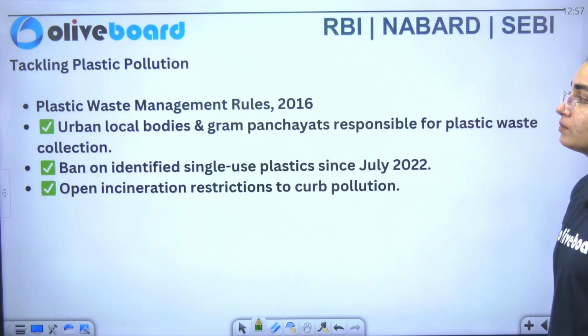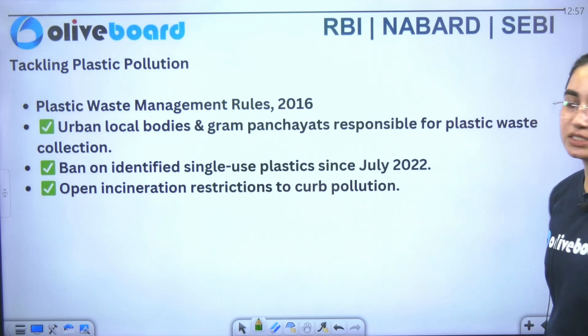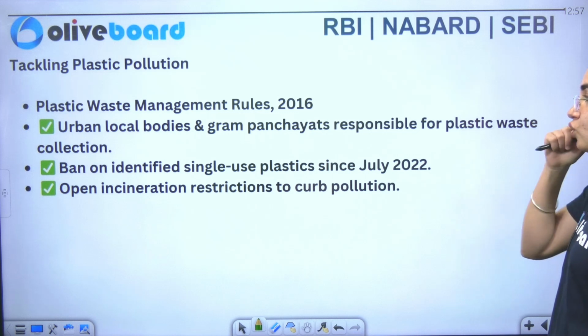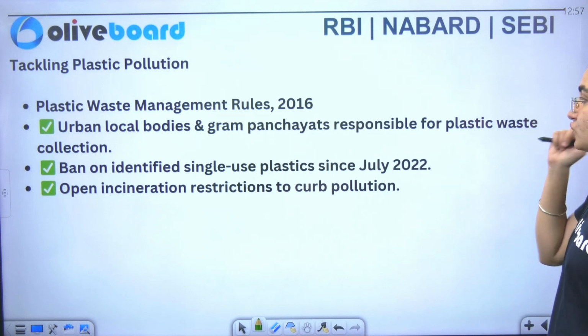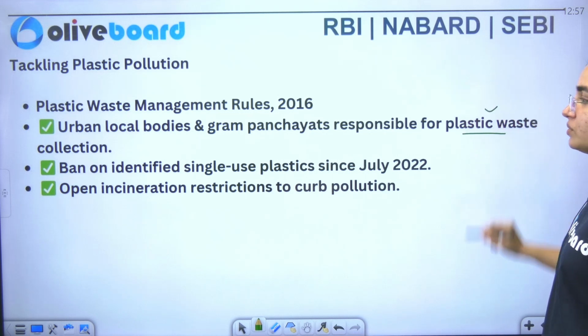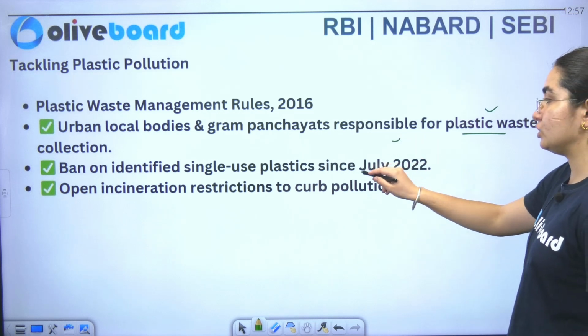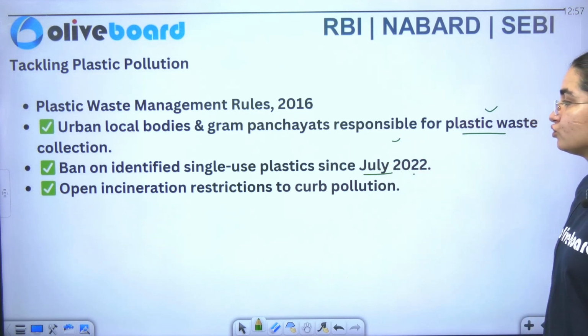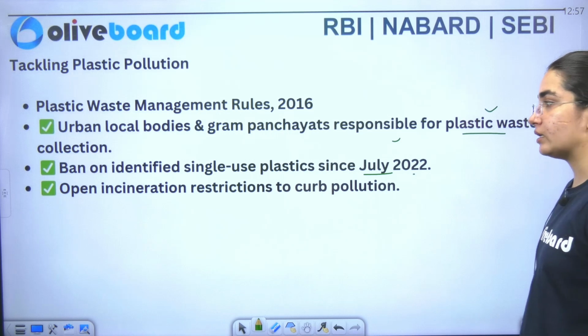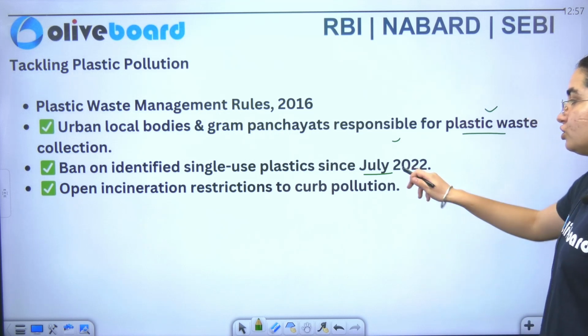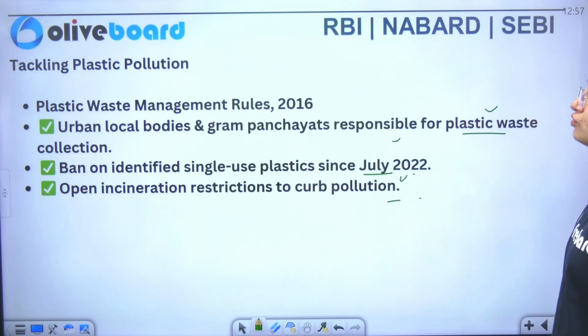Now we are here with the Plastic Waste Management Rules 2016, which ensures that local bodies and gram panchayats are responsible for plastic management. We have to put a ban on identified plastic use, single use plastic, and open incineration restrictions are also there just to curb the pollution.